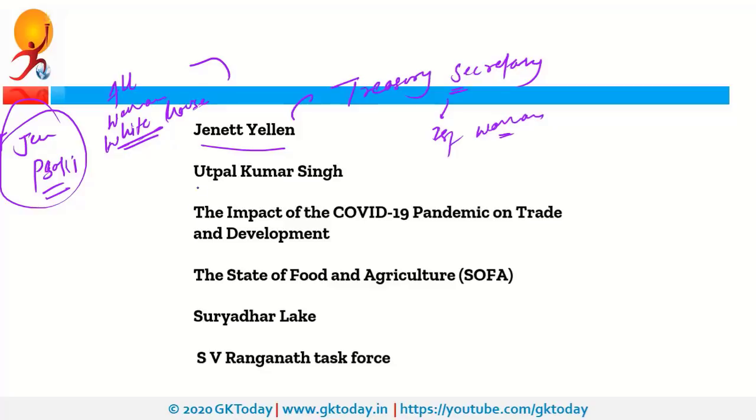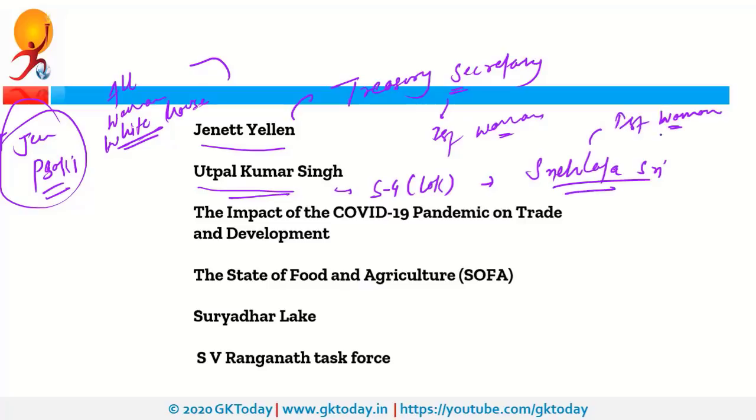Next is Utpal Kumar Singh. So he has been appointed as the new Secretary General of Lok Sabha. He is going to replace Snehlata Srivastava. Now Snehlata Srivastava was the first woman to be appointed as the Secretary General of Lok Sabha.